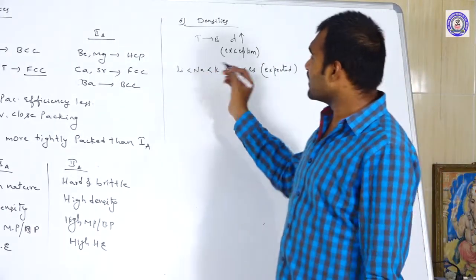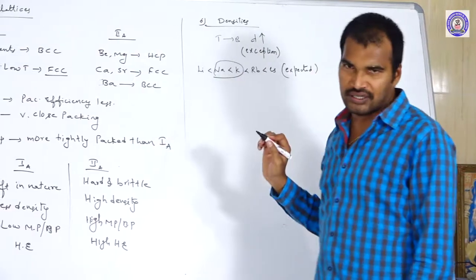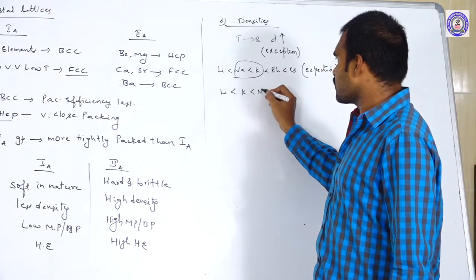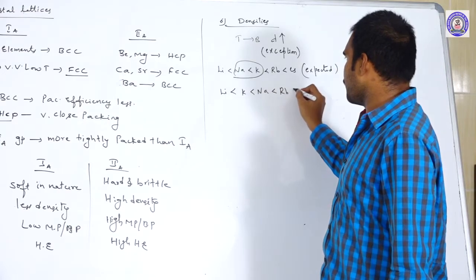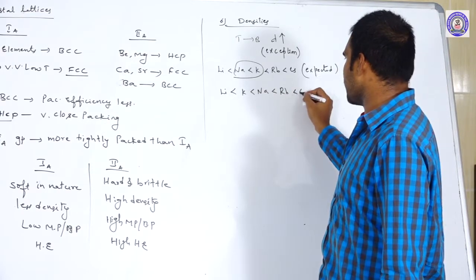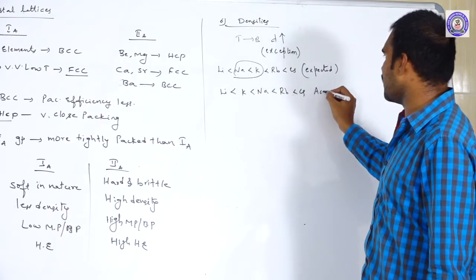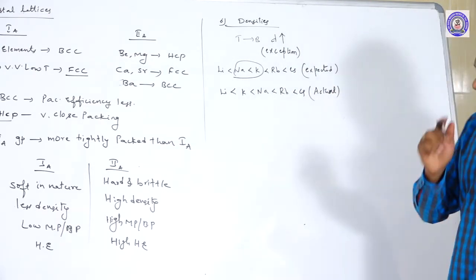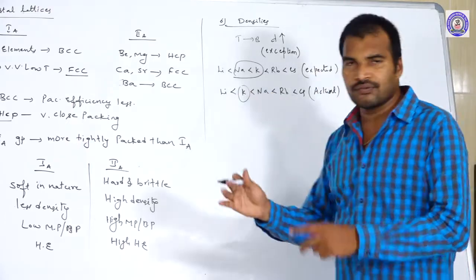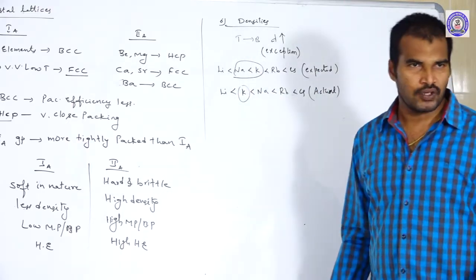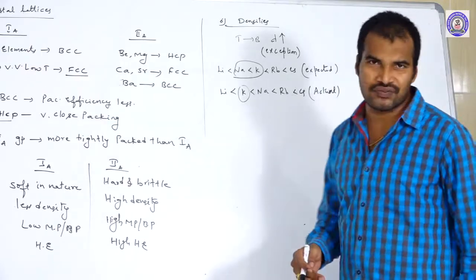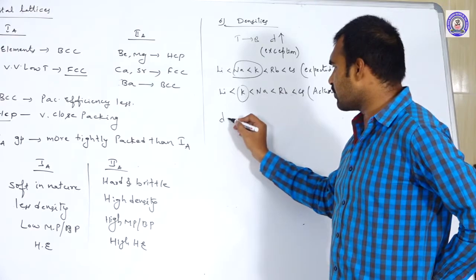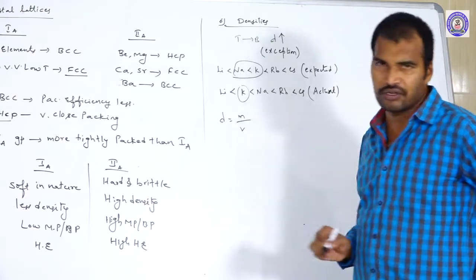But what is the exceptional case? This is the exceptional case: lithium, then potassium, then sodium, then rubidium, and the highest one is cesium. This is the actual order of densities. Here you may get a doubt: why does potassium have lesser density than sodium? Generally, how do we calculate densities? Density is equal to mass by volume.